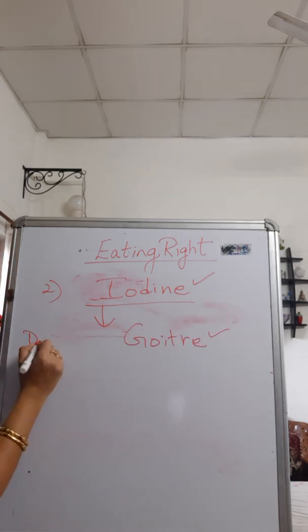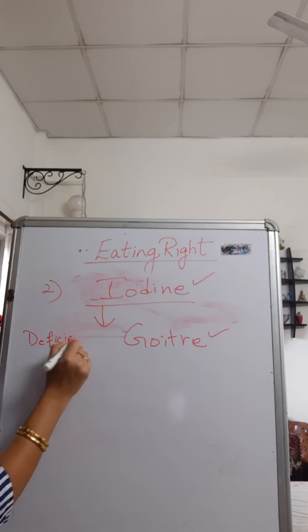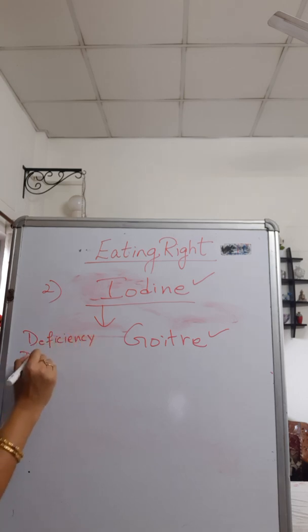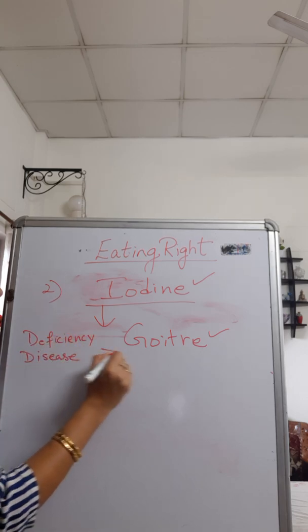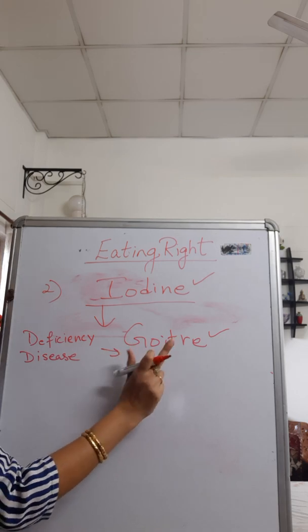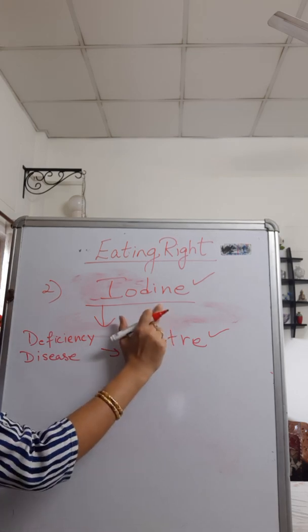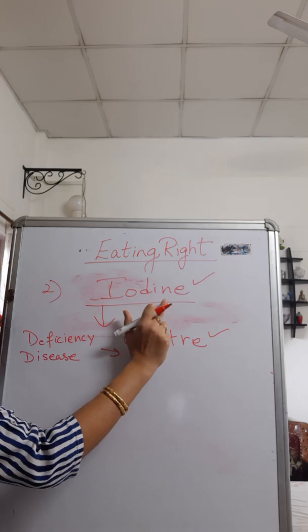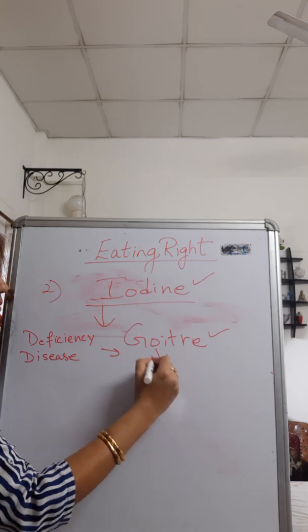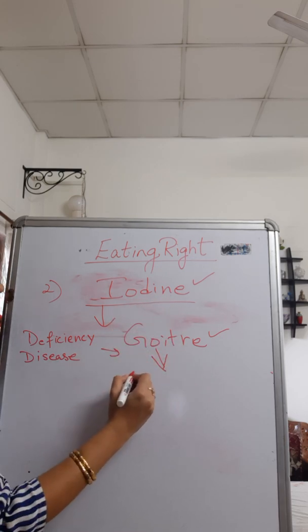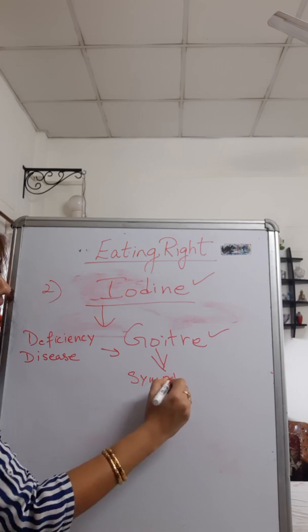This is the deficiency disease and you get goiter. Name of disease: goiter. It happens due to the lack of this mineral which is iodine in your diet. And what are the symptoms? Symptoms means how is it characterized?